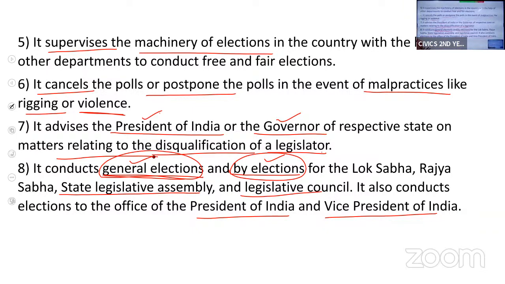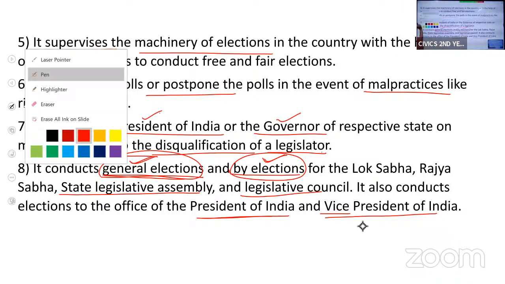If it is a general election for the union government, then general elections in a particular state, or by-elections in the event of any seat being vacant for Legislative Assembly, Legislative Council, Lok Sabha and Rajya Sabha. Okay. And they also conduct election for the President and Vice President of India. I hope I'm clear with this.